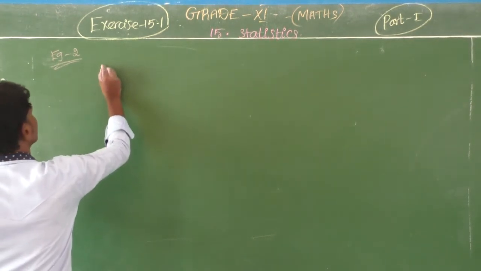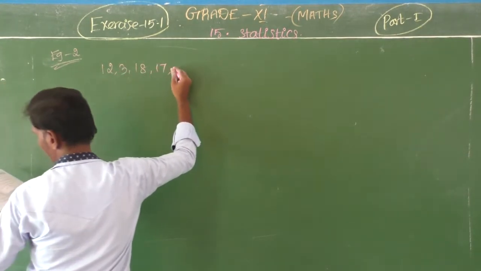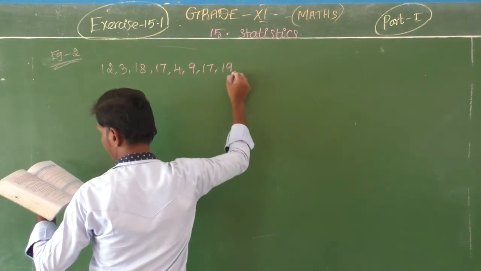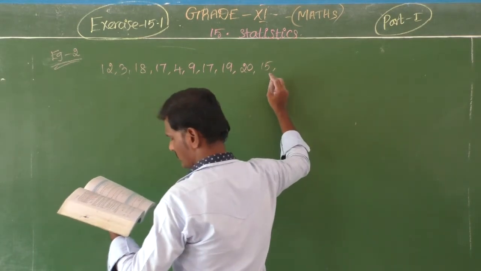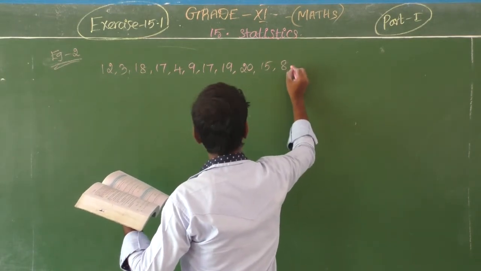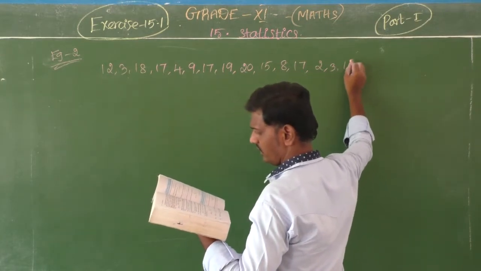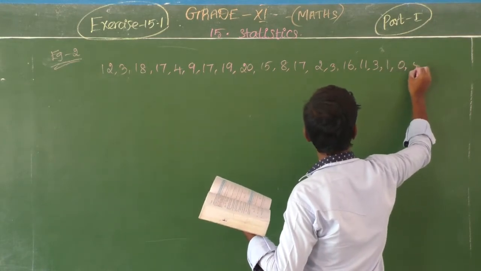Okay. Yes. Now listen. 12, 3, 18, 17, 4, 9, 17, 19, 20, 15, 8, 17, 2, 3, 16, 11, 3, 1, 0, 5.